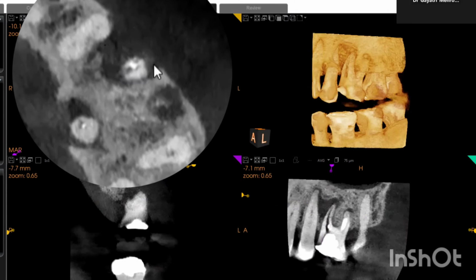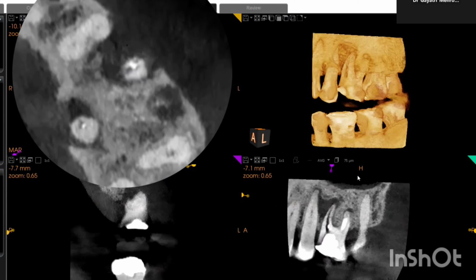So what is happening is the infection is draining through this buccal cortex. This patient must be having, I can say, pus discharge or swelling on the buccal aspect of the gingiva, definitely in this region because of this drainage pathway. Now, why is this important?